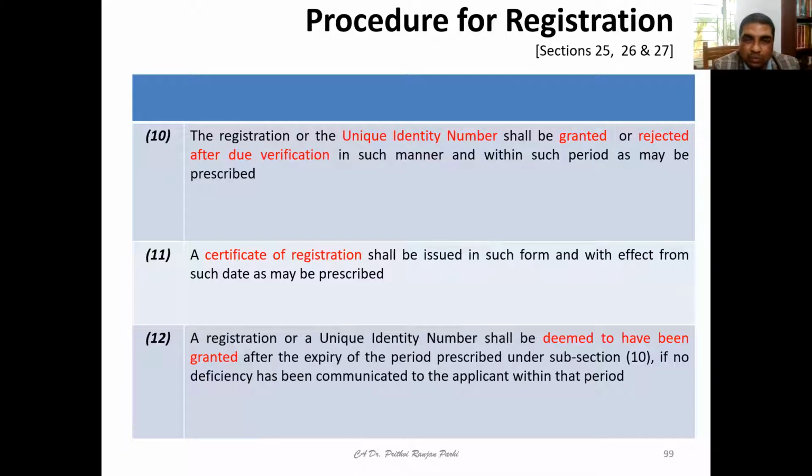A registration or unique identity number shall be deemed to have been granted after expiry of the period prescribed under subsection 10. That means if you apply for registration and you don't get any response within the period, it will be assumed that registration has been granted to you. If the department wants to recheck, the department will definitely communicate.